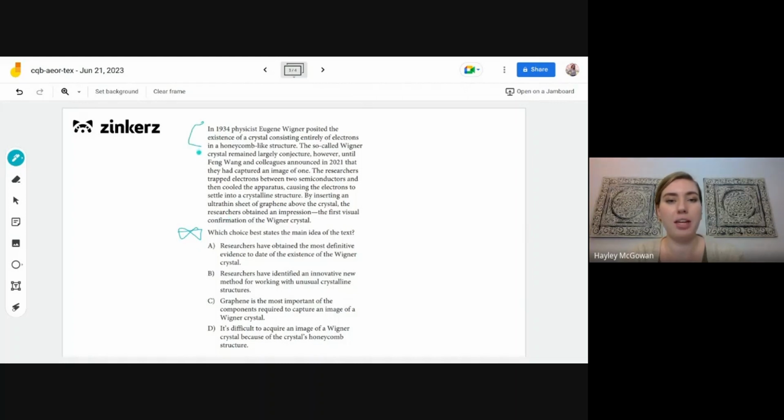All right, so we're learning about this crystal here, the physicist that came up with it, and then how they eventually proved that it existed, in the later half of the passage. So thinking about those details and ideas that we learned in the passage, let's look at our options.